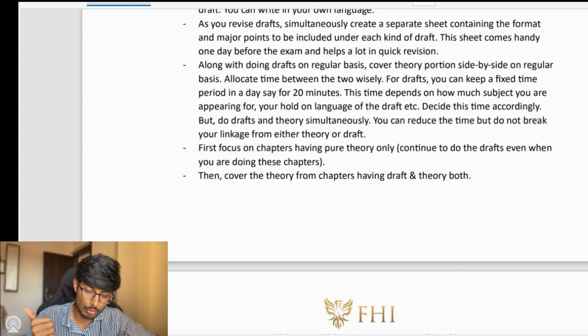And also, if you're confused about where to start in drafting, I would suggest you start first with the theory chapters. And also, when you are doing the theory chapters, keep on writing the draft, right?